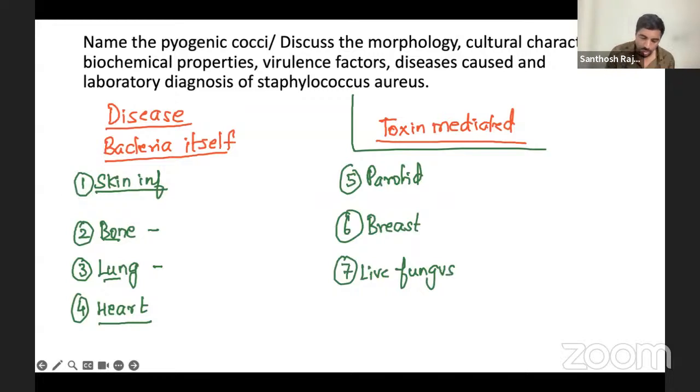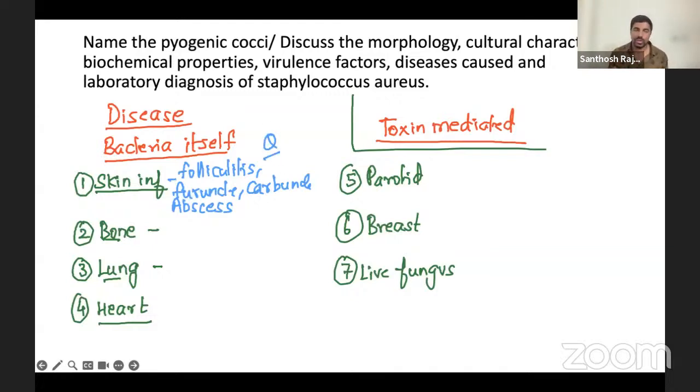This all can be 1 mark questions also. Okay, so skin infection, let's start from the basic folliculitis. Most common cause of folliculitis, most common cause of furuncle, most common cause of carbuncle, and most common cause of abscess. Everything is your Staphylococcus aureus. So important. You have to know this, 1 mark questions also. Any skin and soft tissue infection, this all will be there.